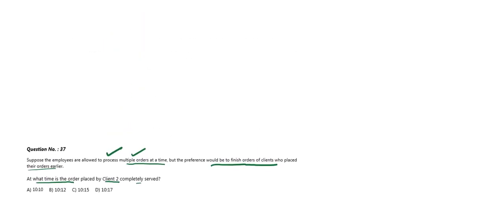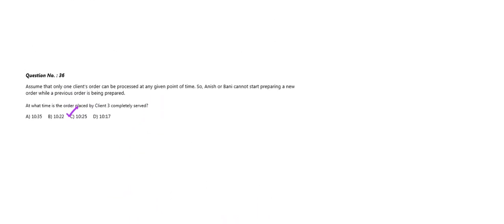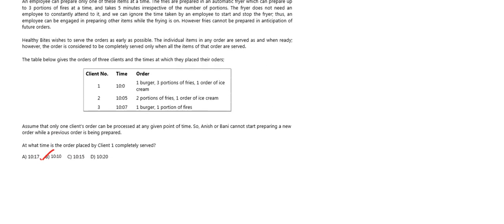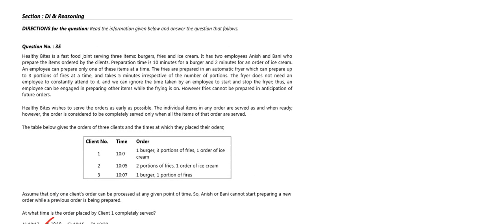That is, very first the client one's order will be completed, then client two, and so on. So let's check the question here. It says, at what time is the order placed by client 2 completely served? Okay, so we need to serve client 1 and then client 2, and we need to find the time when client 2 was served. Since the employees can process multiple orders together, we will add up these two orders, that is client 1 and client 2.